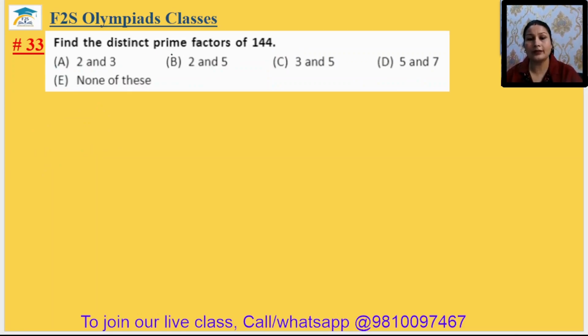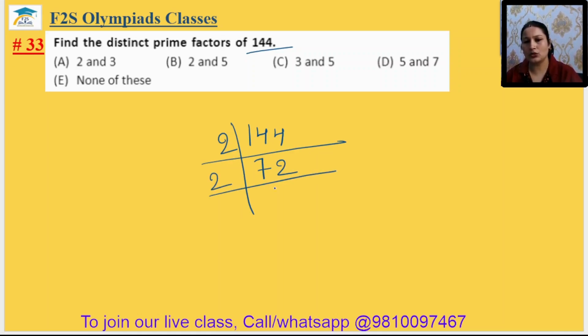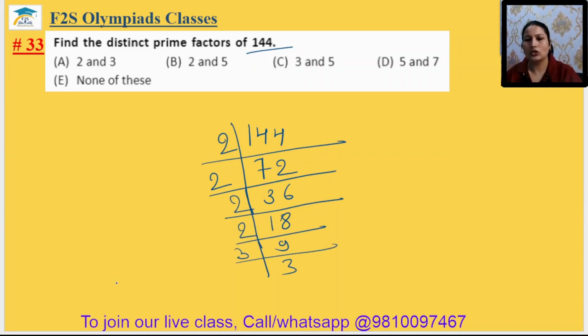33rd answer. Find the distinct prime factors of 144. So let's factorize it. 2 twos are 4, 2 sixes are 12, 2 threes are 6, 2 sixes are 12, again 2 nines are 18, again 3 threes are 9. So we can see only two prime numbers are there, that is 2 and 3. So 2 and 3 are the distinct prime factors, option A. 33rd answer is option A.